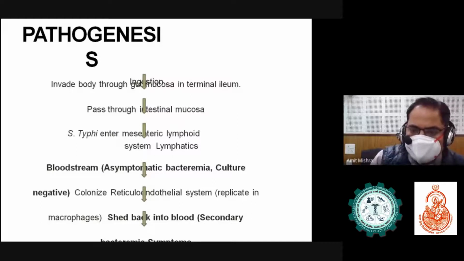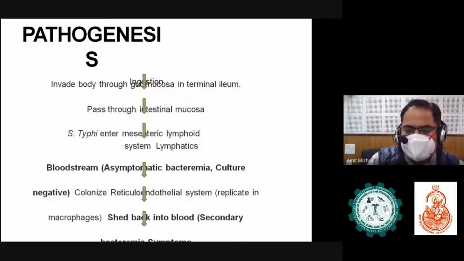This is the asymptomatic bacteremia. In this phase, culture will be negative. After that, they colonize the reticuloendothelial system and replicate in macrophages. They then go back into the blood. This is the secondary bacteremia, and the symptoms arise in the secondary bacteremia.